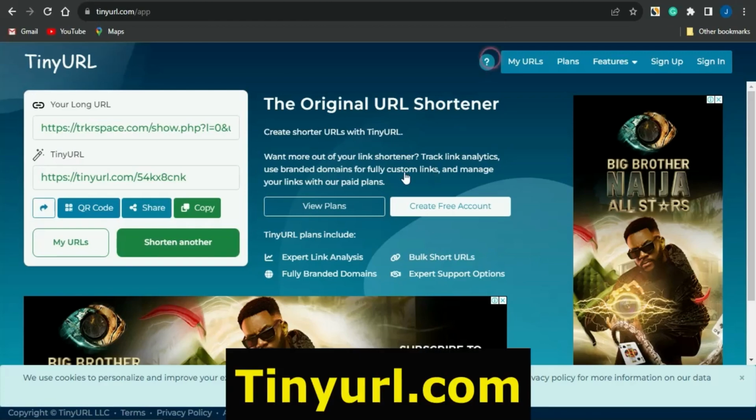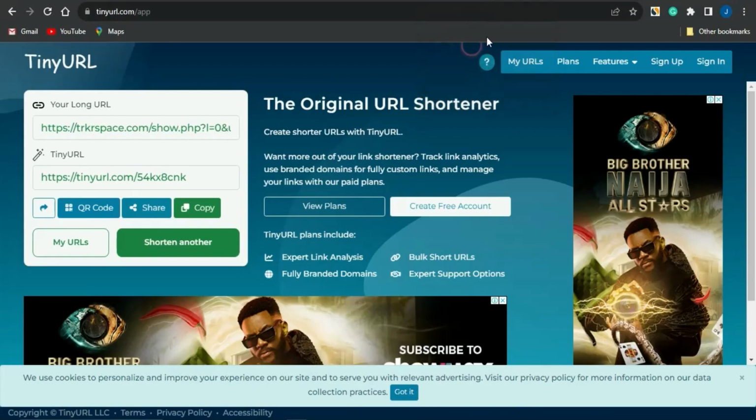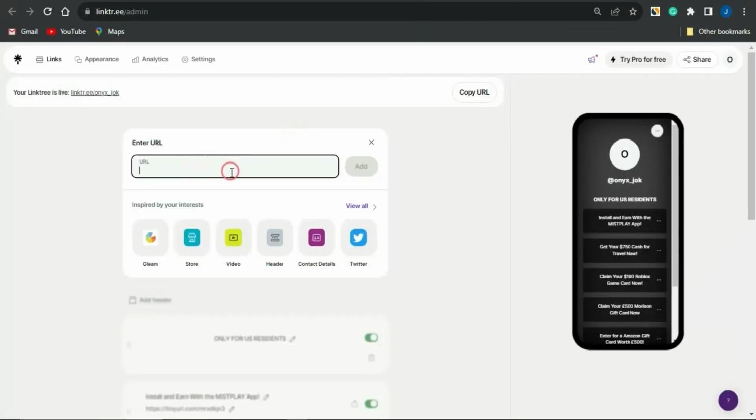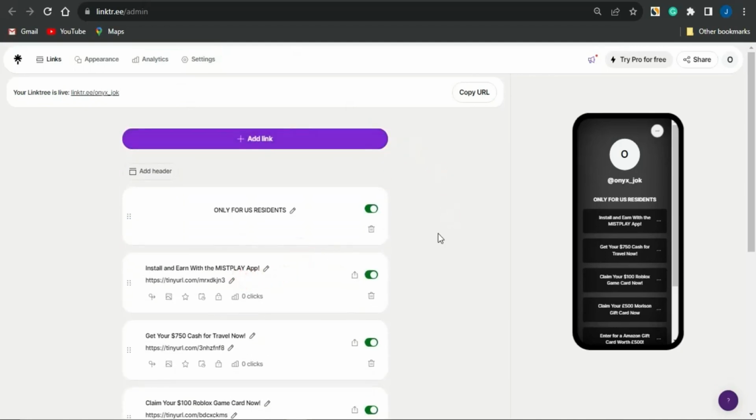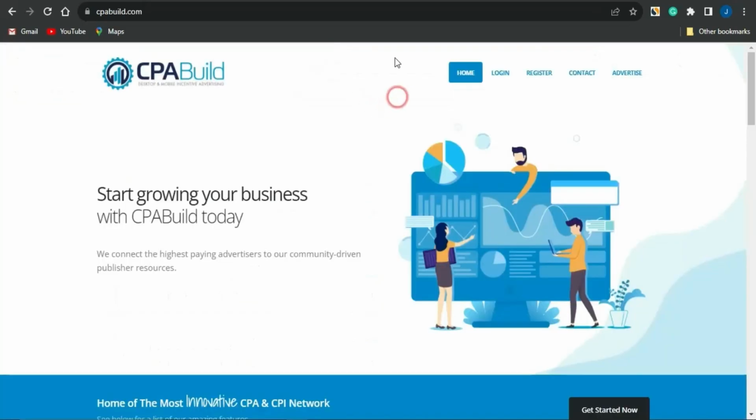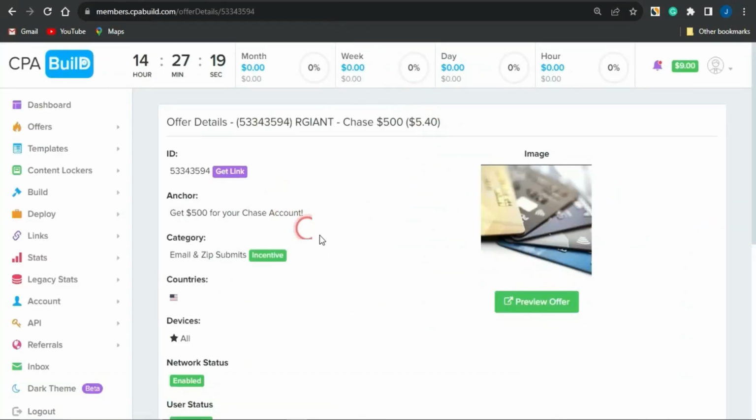Or before you put in that link, just shorten it on this particular platform called tinyurl.com. Once you shorten the link, copy the shortened link and head back to Linktree and paste that link in this URL section. Why I asked you to shorten it is because sometimes it may show you that the URL is an unsafe URL if you don't shorten it. So if you shorten it, you can then go on to editing the title, and add as many CPA marketing offers of your choice and start promoting that on that platform.